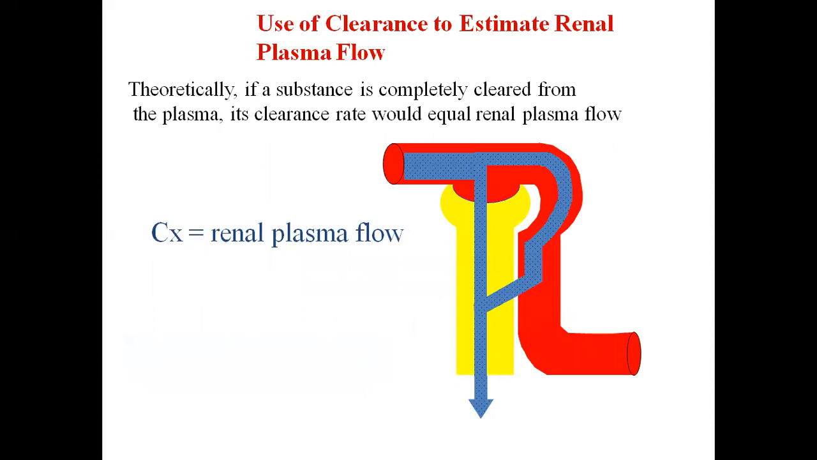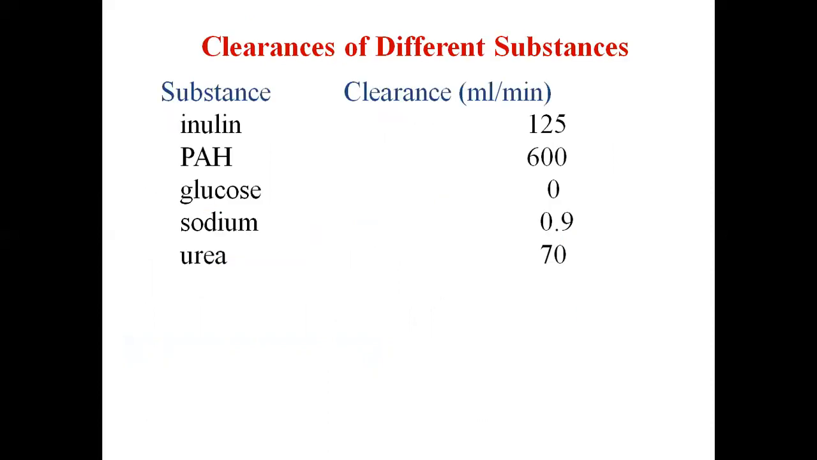So, use of clearance to estimate the renal plasma flow. Theoretically, if a substance is completely cleared from plasma, its clearance rate would be equal to the renal plasma flow. And clearance of different substances, as we have already discussed: inulin has the clearance as GFR, that is 125 milliliter per minute, PAH as renal plasma flow, glucose is 0, sodium is 0.9, and urea is 70. You need not remember all these, as you know already the normal value of GFR and the normal value of renal plasma flow.